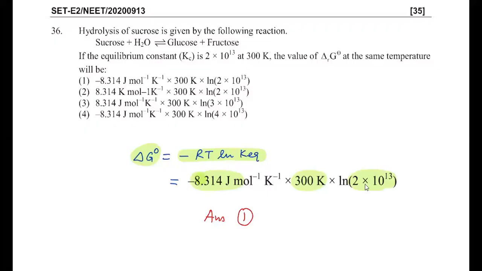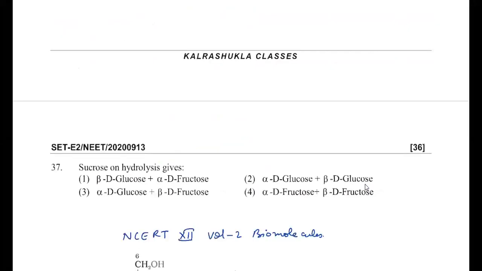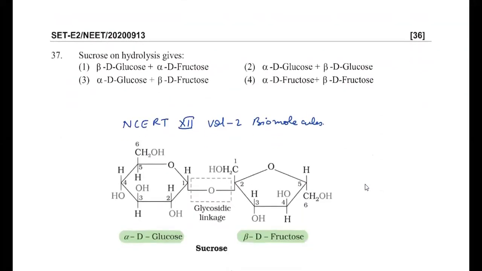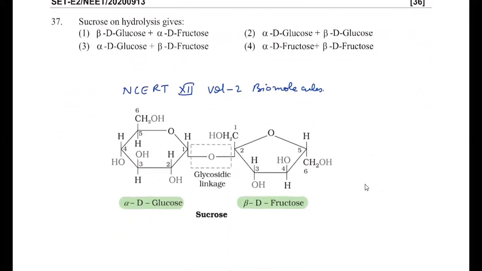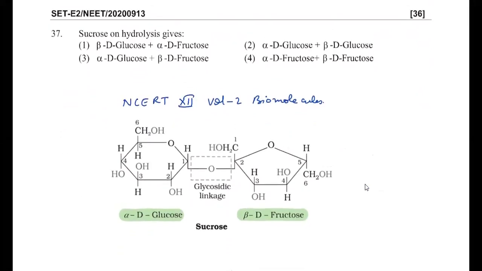Now move to the next question. This is question number 37. It's given, sucrose on hydrolysis gives. So this is again the structure of sucrose. Sucrose is basically alpha D glucose and beta D fructose with a glycosidic linkage. I've copied the structure from the NCERT book. This is the 12th class volume 2 biomolecules chapter. So you can see on hydrolysis it will produce alpha D glucose and beta D fructose. So alpha D glucose and beta D fructose must be your answer.